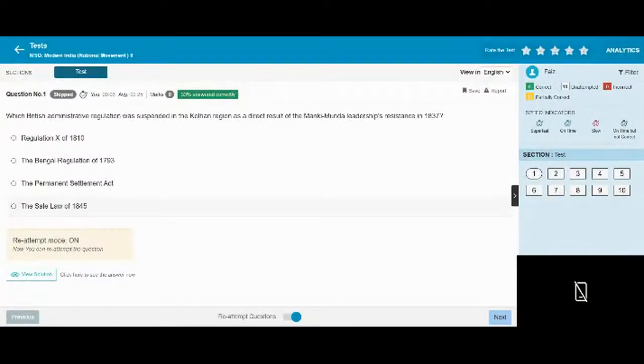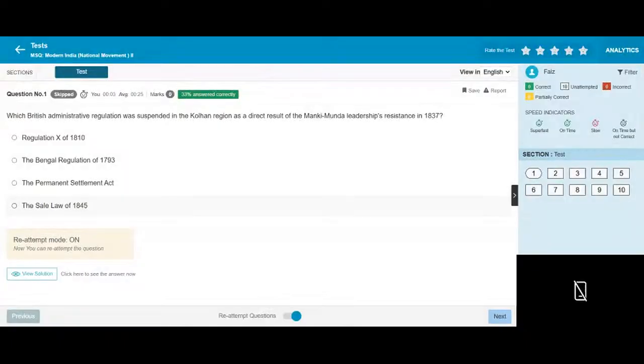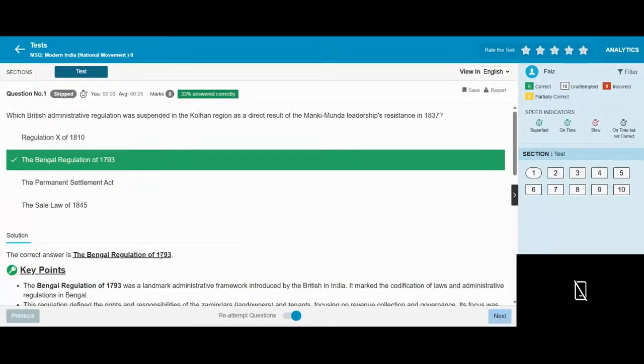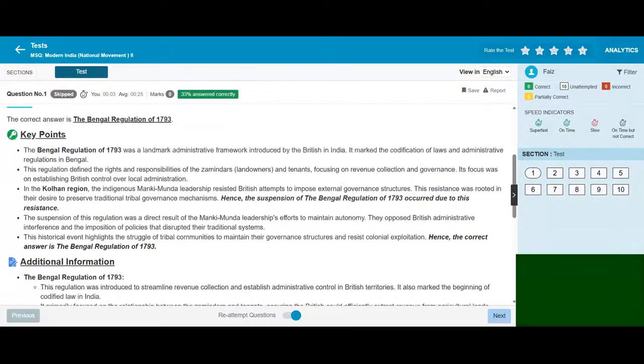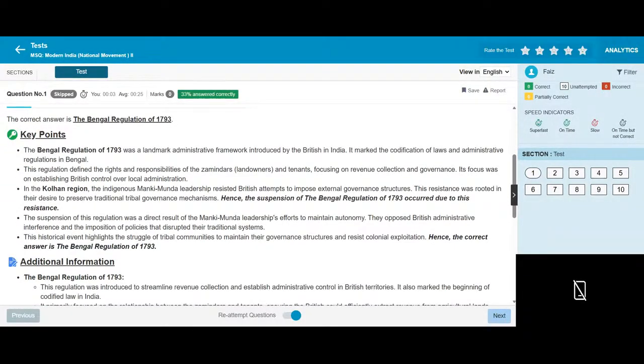Question 1. Which British administrative regulation was suspended in the Kolhan region due to the Manki Munda leadership resistance in 1837? Bengal Regulation of 1793. The Bengal Regulation of 1793 was a landmark administrative framework introduced by the British in India.